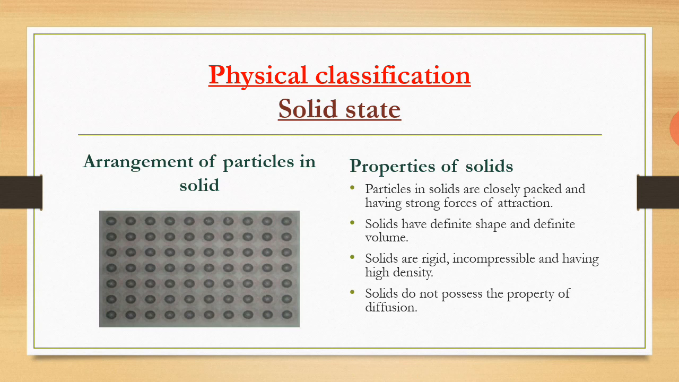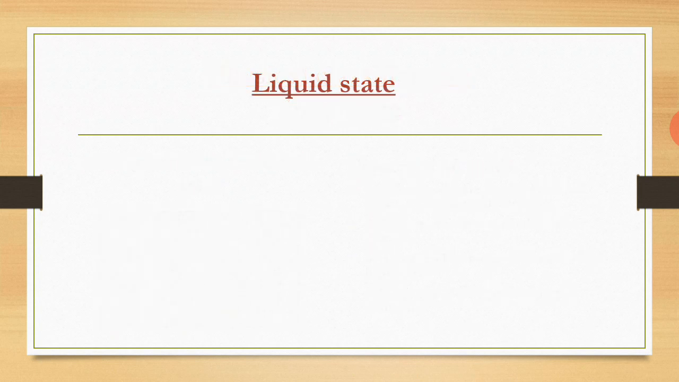Why do they not possess this property? Because in solids, the particles are tightly packed or closely spaced. They have strong forces of attraction, so they do not flow or diffuse into one another. They have distinct boundaries. So let us discuss the liquid state, the second state of matter.